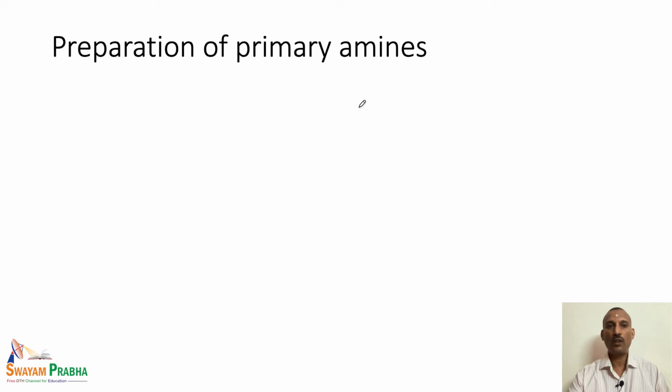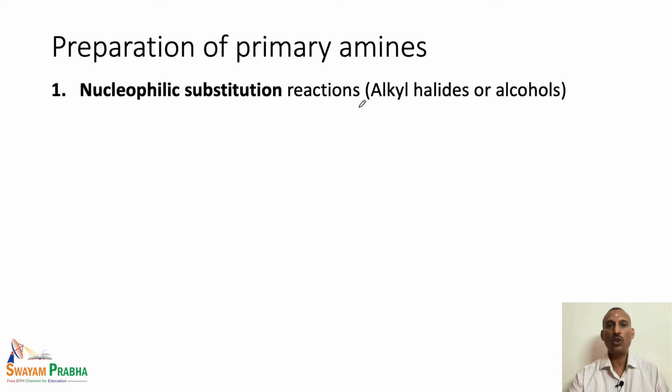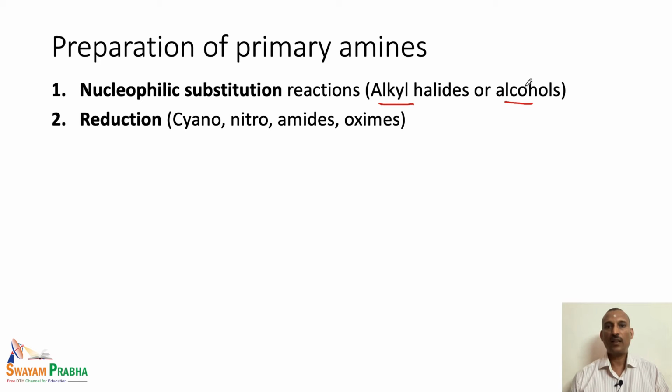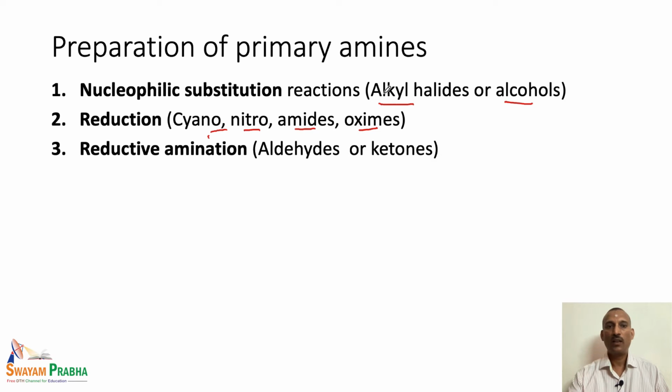So, let us look at the various reactions we will cover in this particular session. The first is the nucleophilic substitution reaction, that is, nucleophilic substitution of alkyl halides or alcohols. Then the next major category is the reduction reaction. We will look at how the cyano group, the nitro group, the amide, carboxamide or the oximes can be reduced to the corresponding amino compounds. Then the reductive amination reaction, in which an aldehyde or a ketone, that is a carbonyl compound, can be converted to the amino compound. We will see what different reagents are used in this reaction.